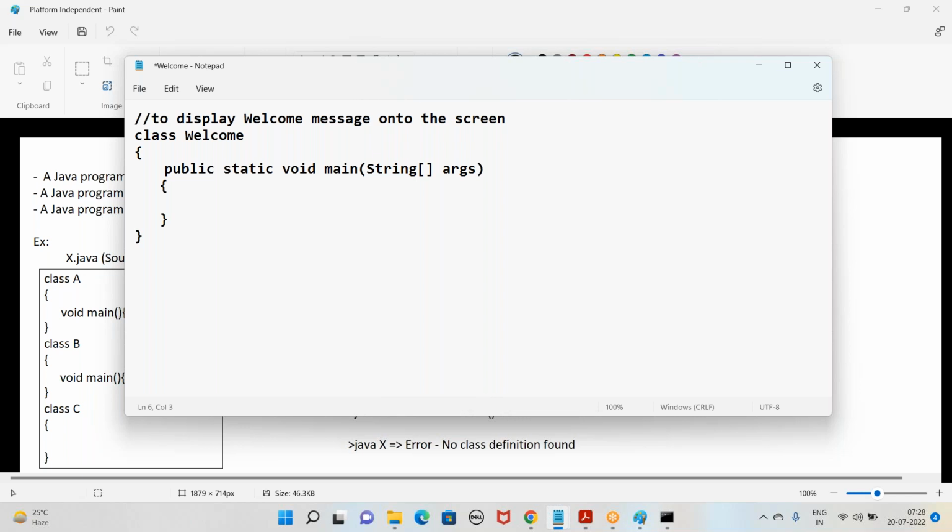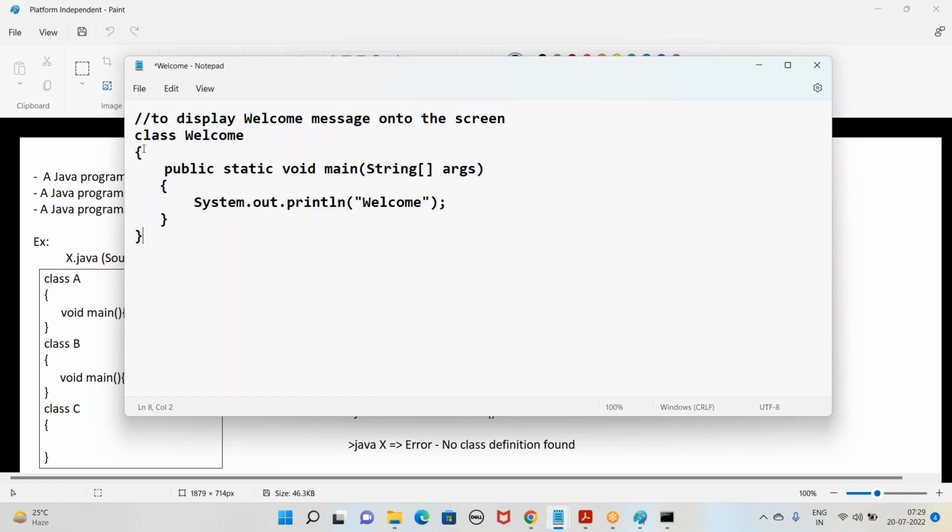Now, to display a message on screen in Java, we use a predefined class System, where S is capital, with a member out and a method println. The message should go in double quotes, whatever you want to display. Every statement in Java should end with a semicolon. And Java is a case sensitive programming language, meaning there is a difference between uppercase and lowercase letters.